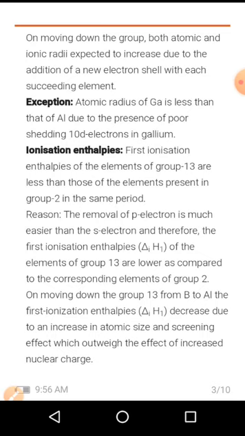On moving down the group, both atomic and ionic radii are expected to increase due to the addition of a new electron shell with each succeeding element. So down the group ಏನಾಗ್ತದೆ, ಒಂದು ಎಕ್ಸ್ಟ್ರಾ ಶೆಲ್ ಅದಕ್ಕೆ ಆ್ಯಡ್ ಆಗ್ತಾ ಹೋಗೋದ್ರಿಂದ ಅದರ ಅಟೋಮಿಕ್ ಮತ್ತು ಅಯೋನಿಕ್ ರೇಡಿಯೈ ಇನ್ಕ್ರೀಸ್ ಆಗ್ತಾ ಹೋಗ್ತದೆ.